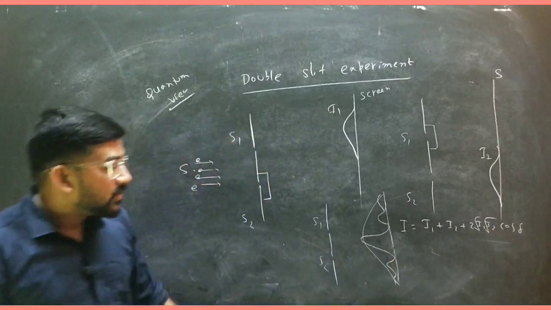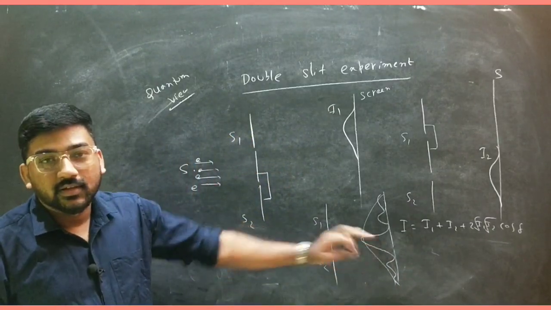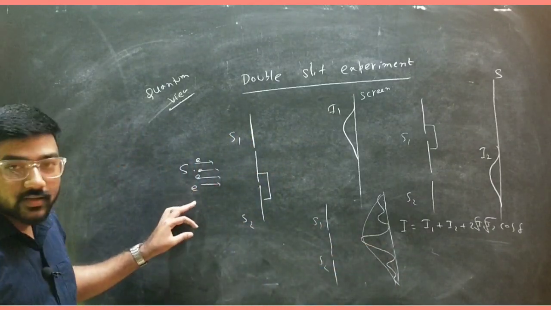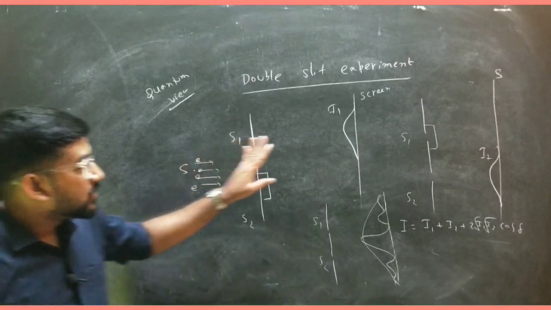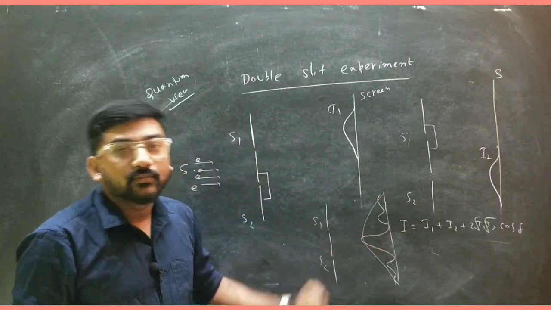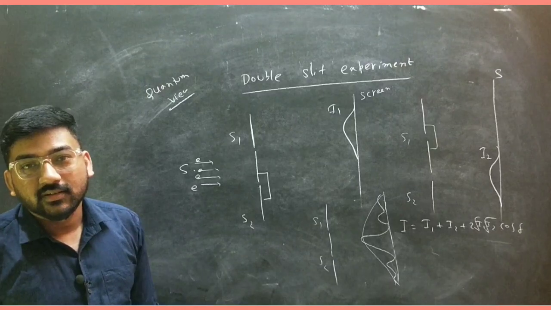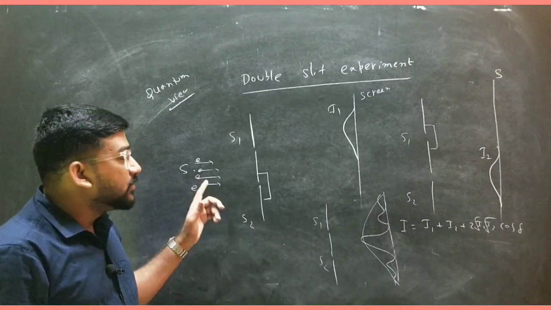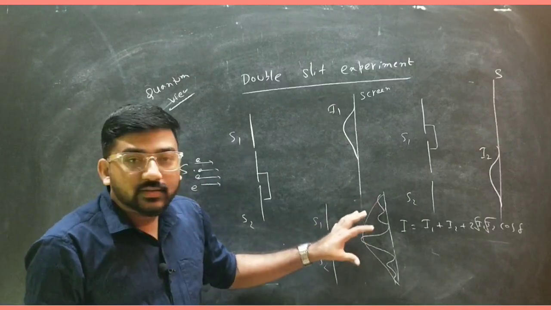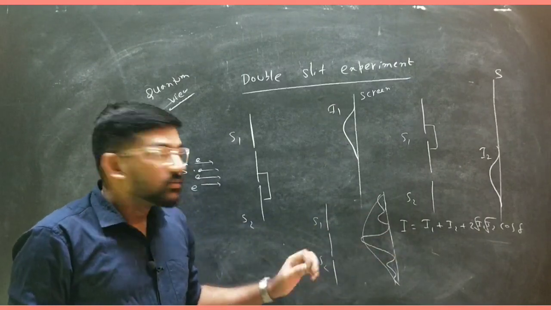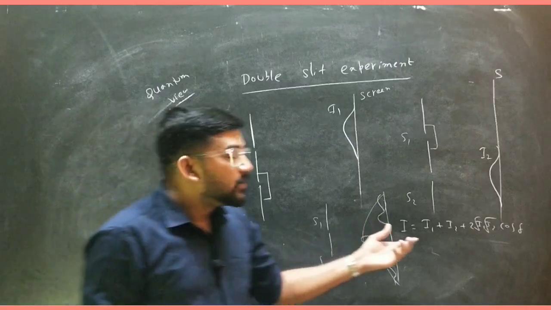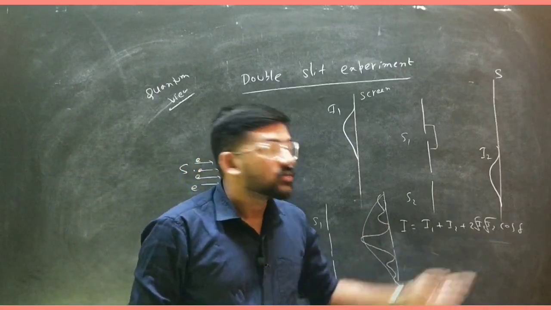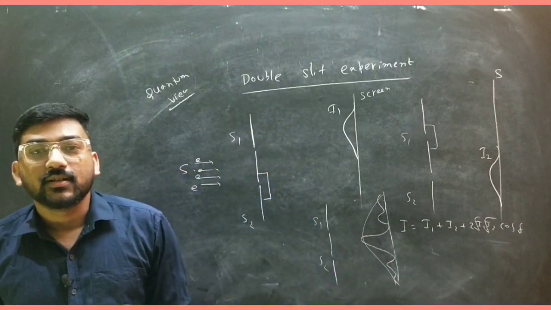There is the interference. So you can see the electron is a particle, but this particle shows its behavior like a wave. If it were showing only particle behavior, then the intensity would be just I1 plus I2. But you can see the intensity for the electron is also I1 plus I2 plus 2 root I1 I2 cos delta, that is something like a wave.